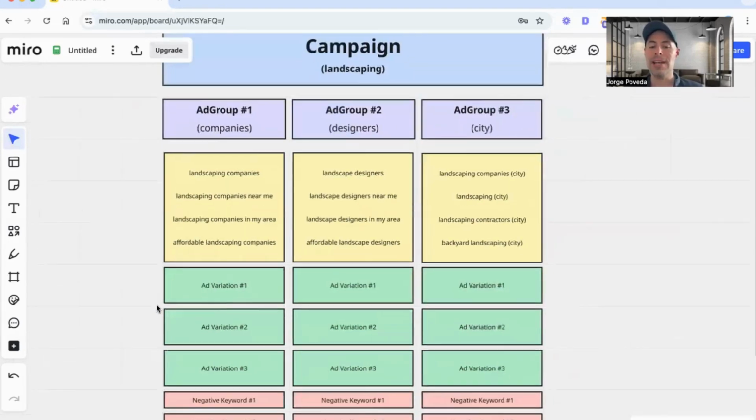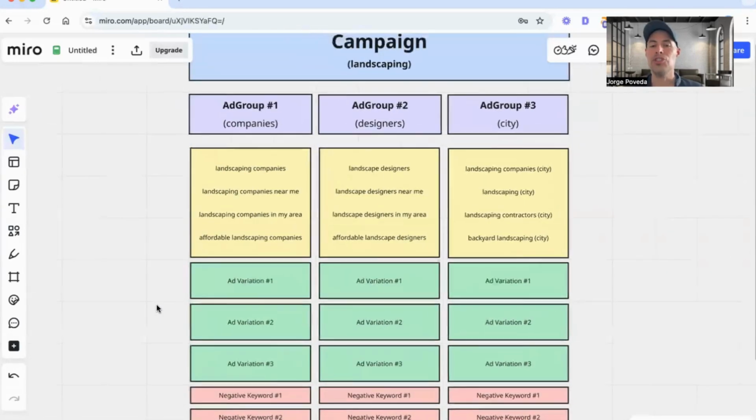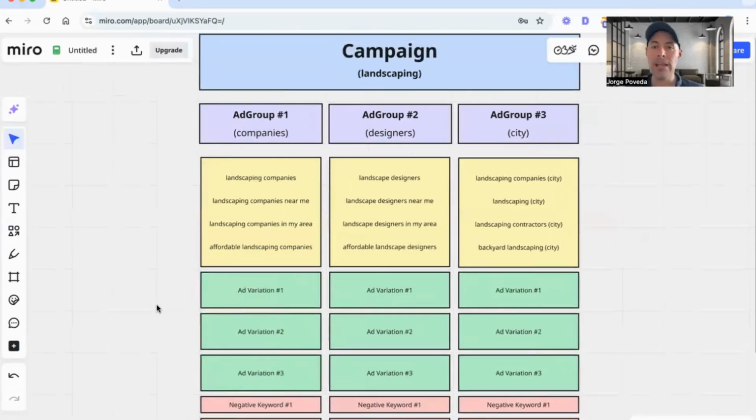Now, what you're going to want to do under each ad group is have different ad variations. Generally, you want 2 to 3 ad variations, and you're going to split test those to see which ones generate the highest click-through rates. And you're also going to see which ones convert the best, right? From a click to a lead. So ad variation number one is going to be all about landscaping companies.